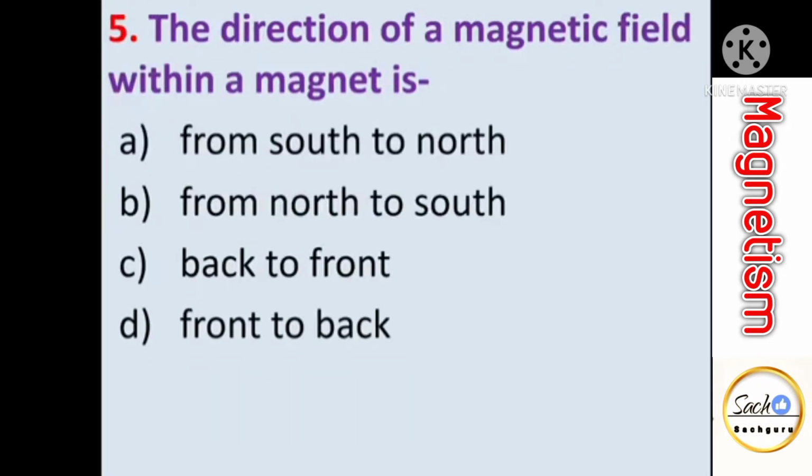The direction of a magnetic field within a magnet. Now the difference between electric lines of force and magnetic lines of force comes in this option. Electric lines of force start from positive charge and end at negative charge. Similarly, magnetic lines of force start from north pole and end at south pole externally, that is outside the magnet. But within a magnet, inside a magnet, it starts from south pole and ends at north pole. So from south to north.